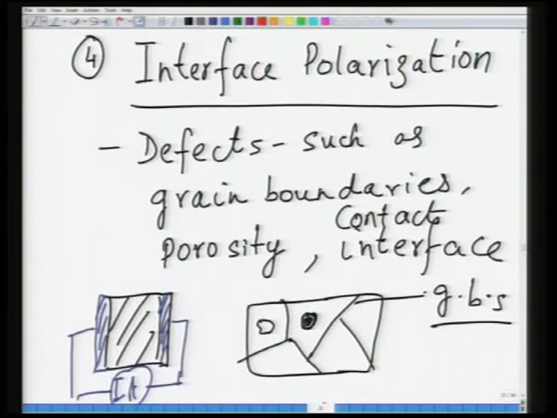And then you have interface polarization, which happens because of defects such as grain boundaries, porosity, or contact interfaces. One situation can be that you have electrodes, and as a result you have polarization at the electrode interface, or you can have porosities or any discontinuities in the sample, and they also give rise to charge buildup at the interfaces. This is called interface polarization. It typically happens at very low frequencies, although in some systems you can observe it at about 100 hertz as well, but typically it happens below 1 hertz.